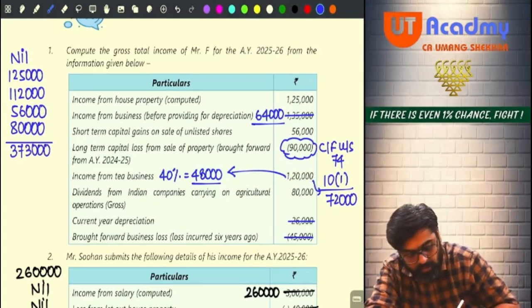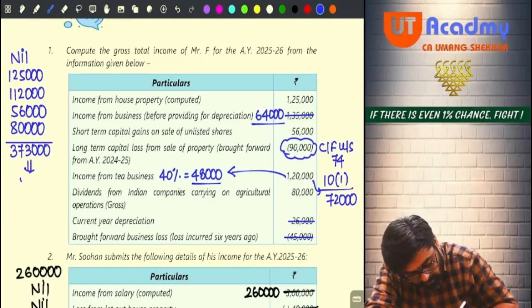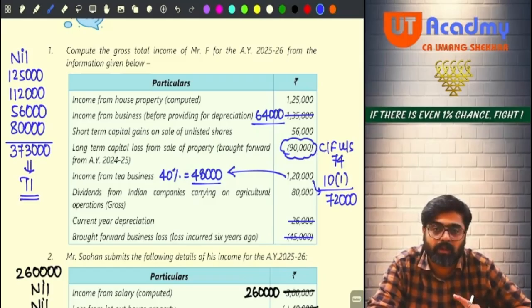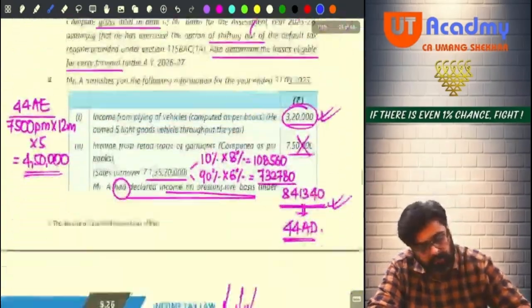This is your gross total income. Do you have any chapter 6A deduction? No. So directly this will be your total income. Yes or no? Now on this total, please check. Your total income is 373 only. In the answers, please check 373 total income.